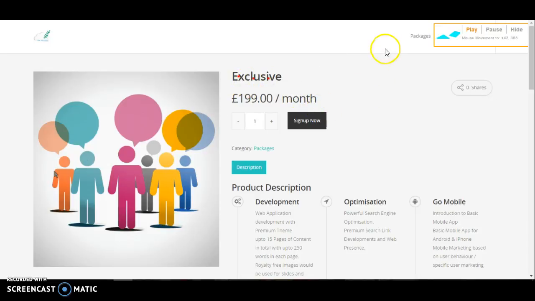You can actually see this was the behavior of the user. Now he has tried clicking on this guy. He has tried clicking on Go Mobile. You can see the click there, you can see the click there, and you can see the click on Android. That is what we saw on the heat map. These are the random clicks we saw there. Okay, this was his behavior on this visit.